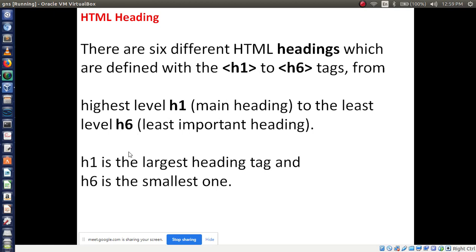H1 is the largest heading tag, which means whatever you display will be in big size. If you use the H6 tag, it displays in small size, right? So H1 is the highest heading tag and H6 is the smallest heading tag.